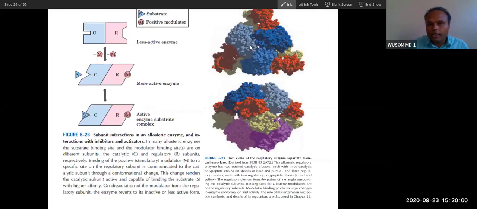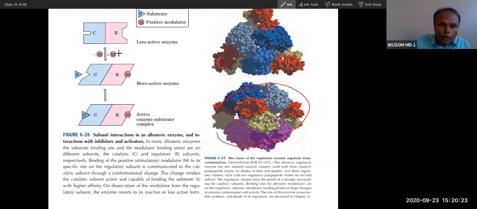This is the enzyme. You can see this is one of the rate limiting enzymes. You can see it is a multimeric protein. I just wanted to show that many proteins come together, group, and form a multimeric protein. All rate limiting enzymes are generally multimeric enzymes. All rate limiting enzymes are allosteric enzymes and multimeric enzymes.